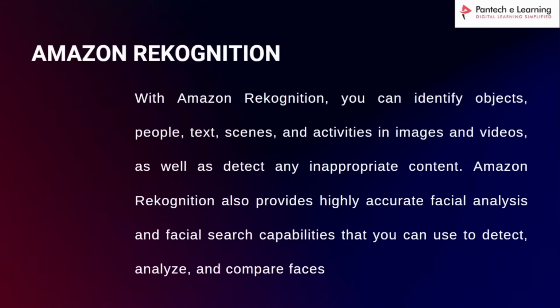Okay, so with Amazon Rekognition, you can identify objects, people, text, scenes and activities in an image and video, as well as detect any inappropriate content. Amazon Rekognition also provides highly accurate facial analysis and facial search capabilities that you can use to detect, analyze and compare faces. So this Rekognition is for image processing tasks.